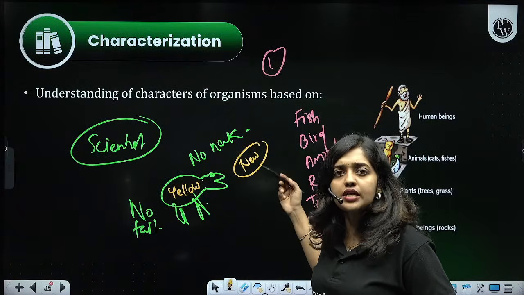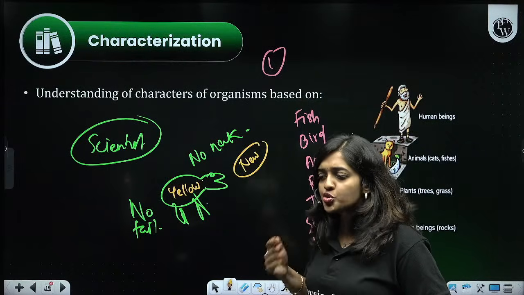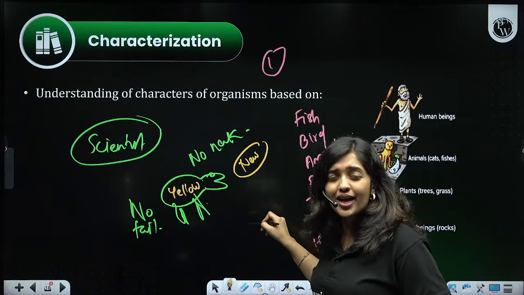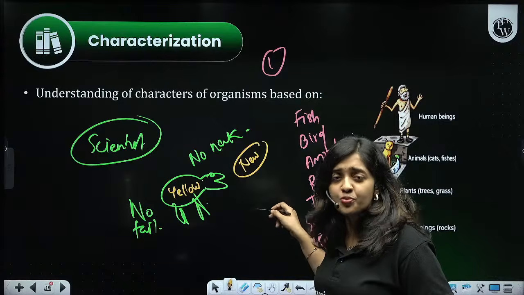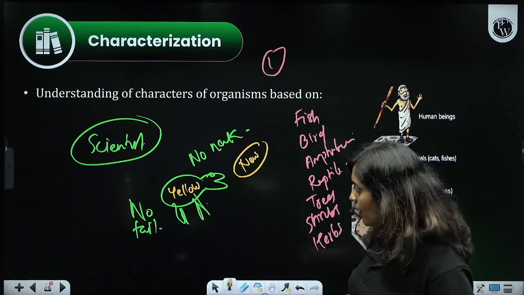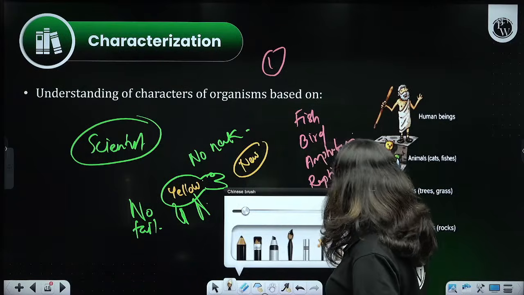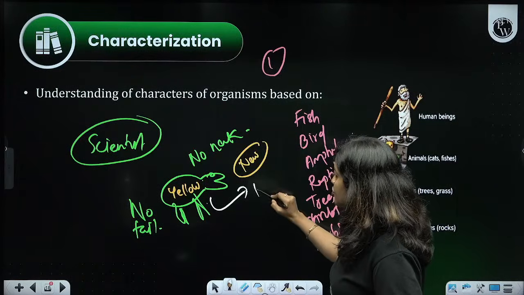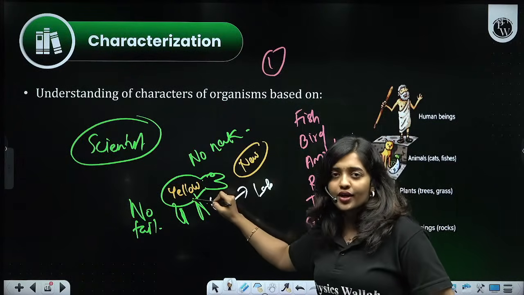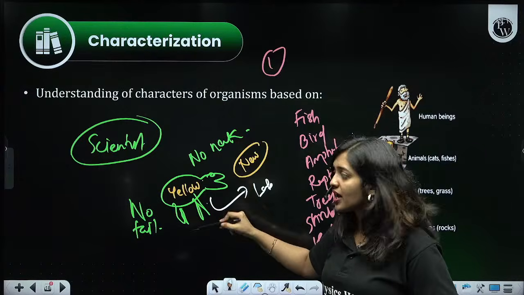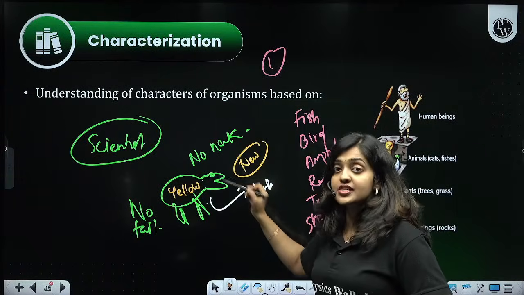This is not a discovered organism in our scientific world. So I got the doubt: will this be a new organism? Has this organism yet to be discovered? Like that, I will have so many doubts. Then what will I do? I will take this organism to my lab. And in this locality where I got this organism, I will be searching for more of this kind of organism.